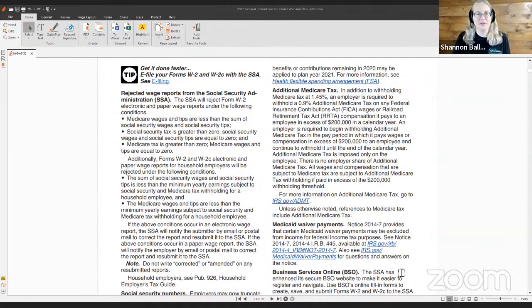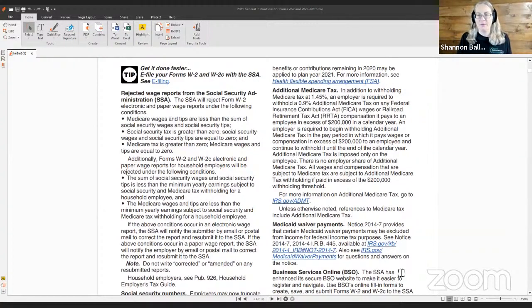All right, so additional Medicare tax. In addition to withholding Medicare tax at 1.45%, an employer is required to withhold a 0.9% additional Medicare tax on any Federal Insurance Contributions Act wages (FICA wages) or Railroad Retirement Tax Act (RRTA) compensation it pays to an employee in excess of $200,000 in a calendar year.